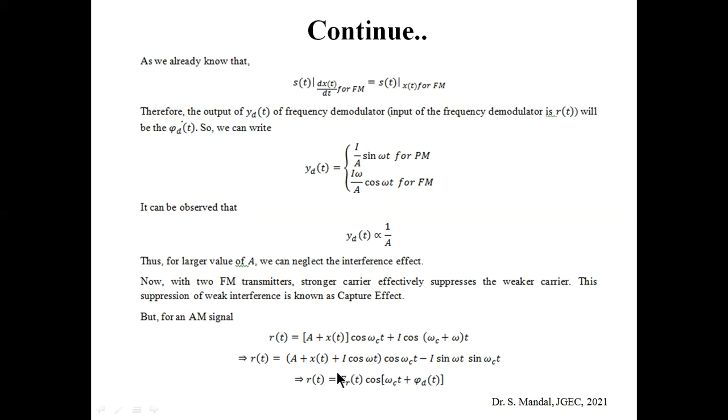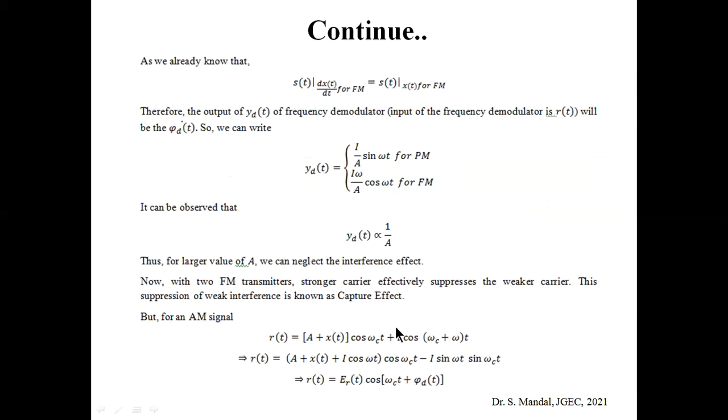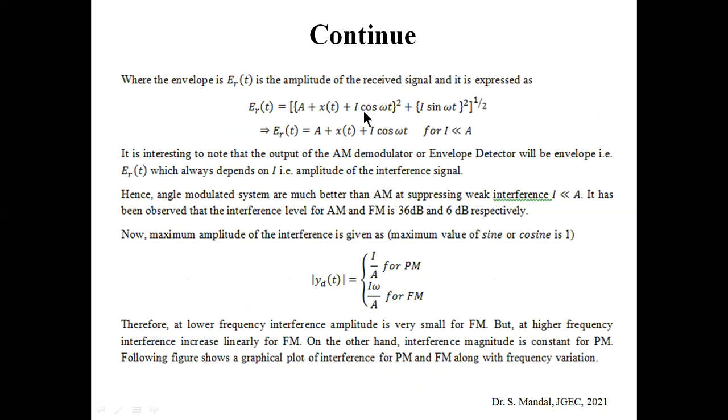So here r(t) equals E_r(t), again using a trigonometric identity, E_r(t) into cos (omega_c t plus phi_d(t)). So here E_r(t) is the amplitude, or you can say the envelope. So the envelope is A plus x(t) plus I cos omega t, whole square, plus I sin omega t, whole square, to the power half. So this one is the y and this one is the x, so root over x square plus y square.